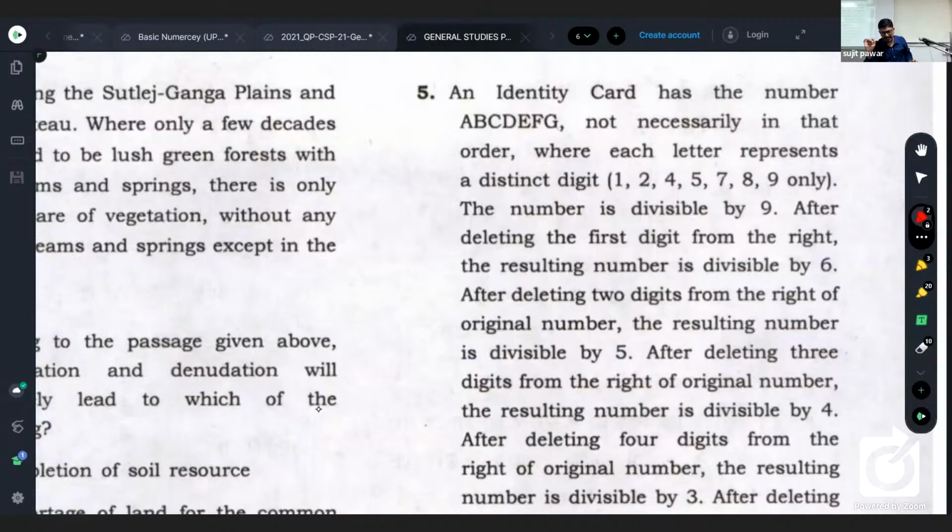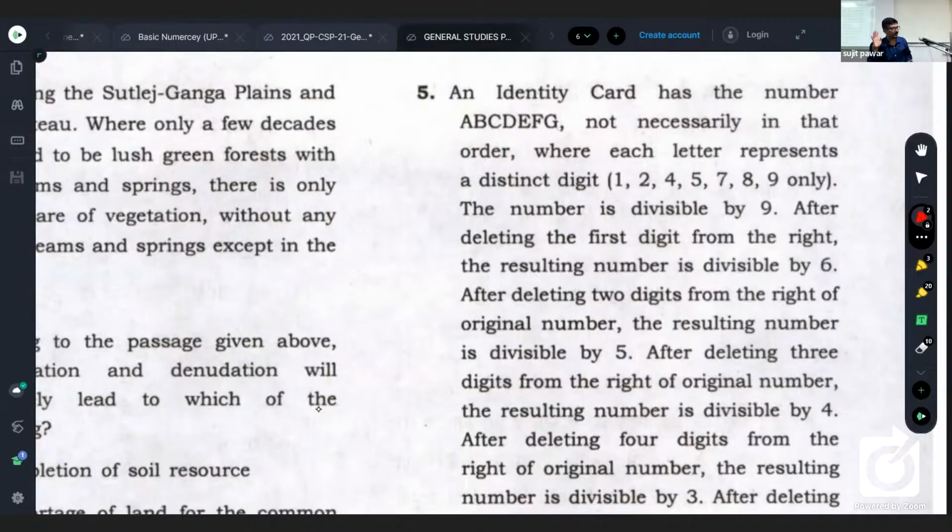An identity card has the number A, B, C, D, E, F, G, not necessarily in that order, where each letter represents a distinct digit. In brackets, the digits are given: 1, 2, 4, 5, 7, 8, and 9. How many digits are given here? 7 digits are given. And those 7 digits are represented by letters.